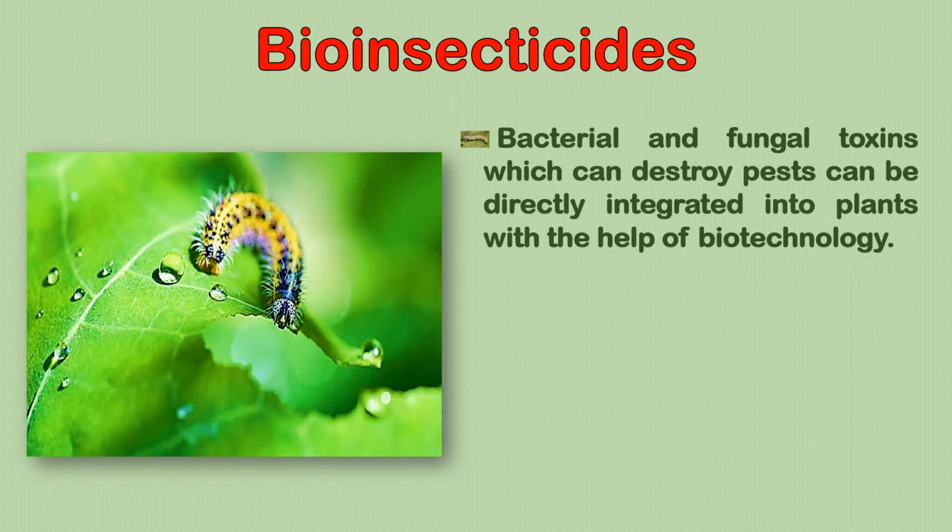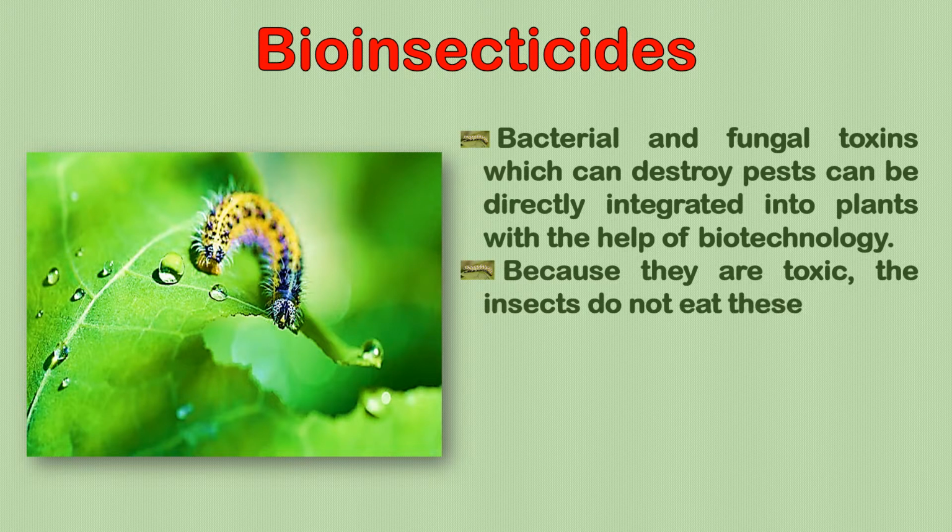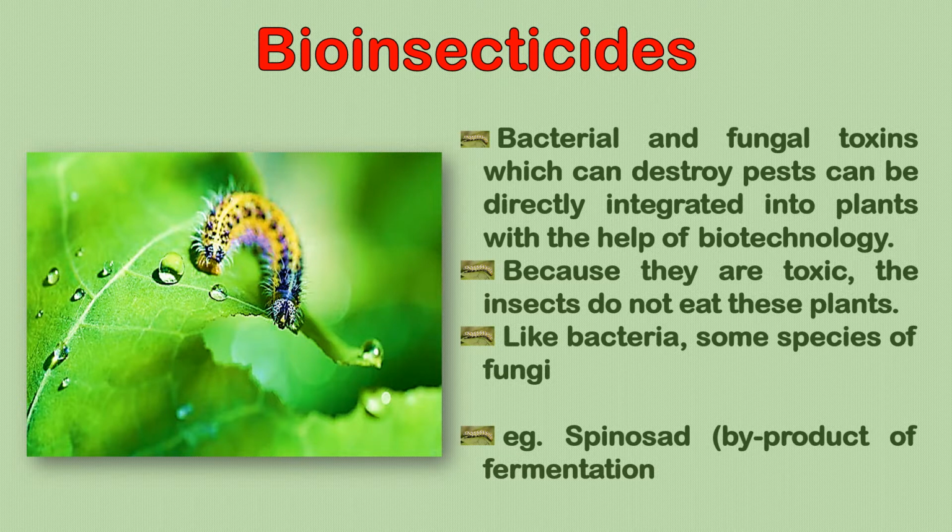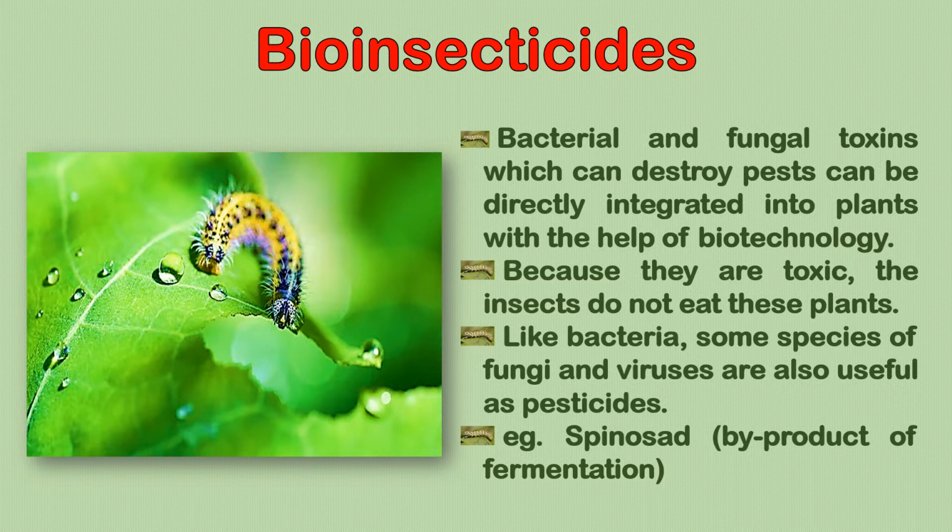So you put some kind of harmful substance into the plant with the help of biotechnology, and when the pests come and start eating the plant, they will get destroyed and the plant will be saved. Because they are toxic, insects do not eat these plants. Some species of fungi and viruses are also pesticides, for example spinosad, which is a byproduct of fermentation.